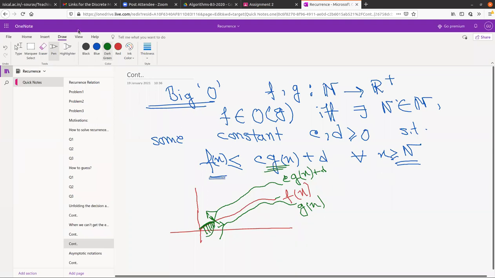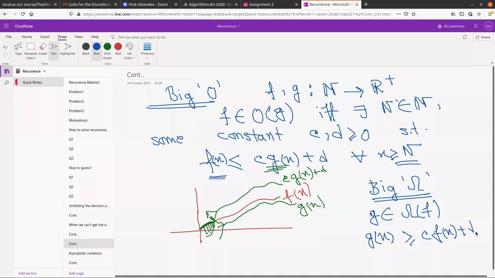And the big omega notation is basically just the opposite of that. We will say that g belongs to big omega of f, again if these things happen. So g(x) is greater than or equal to c times f(x) plus d for some n greater than or equal to some n dash. What is this?